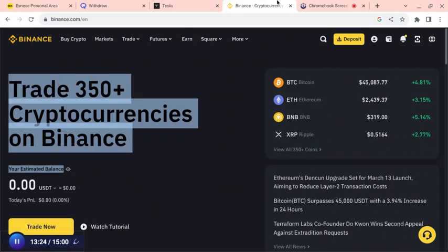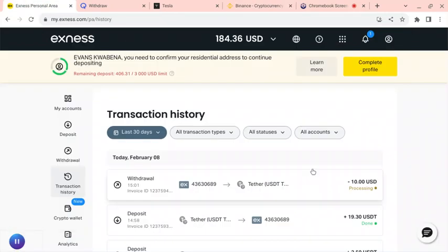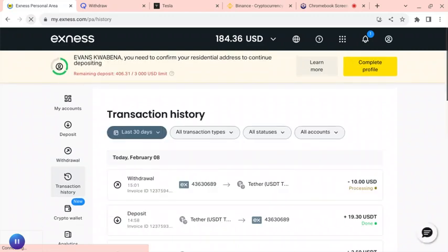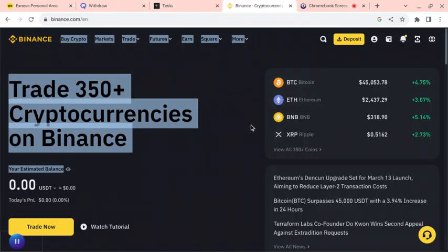Everything is processing. So when it's done, Binance will receive it.